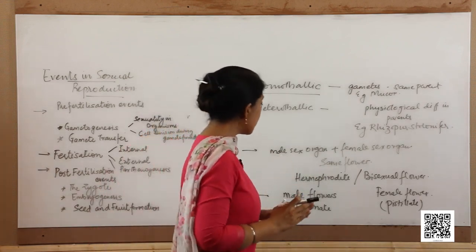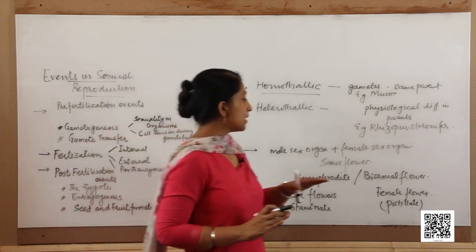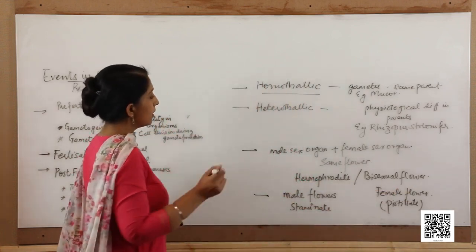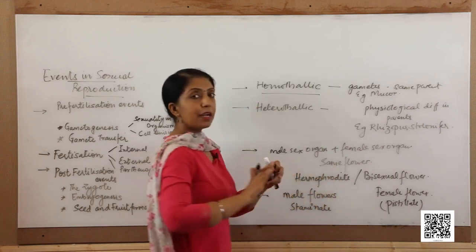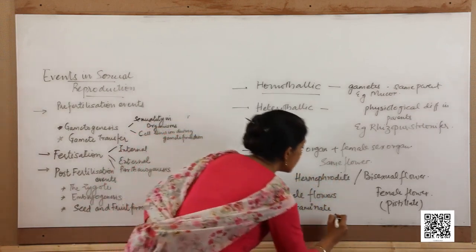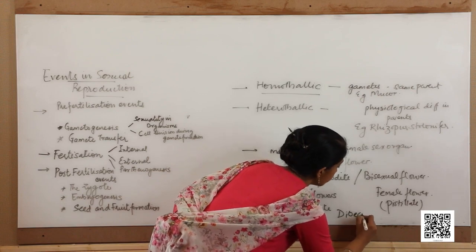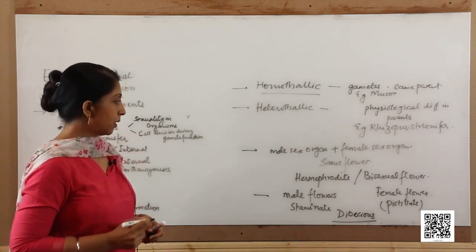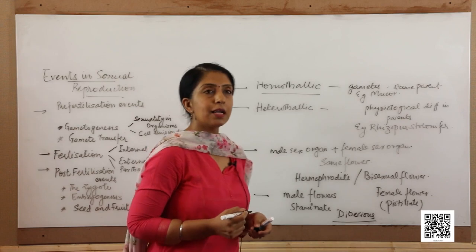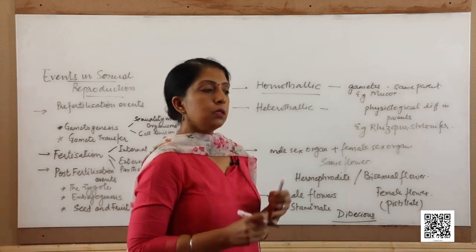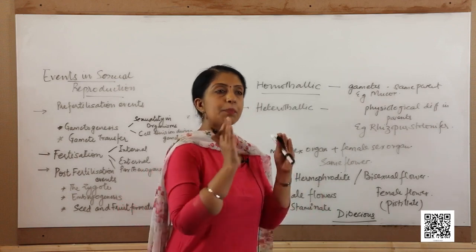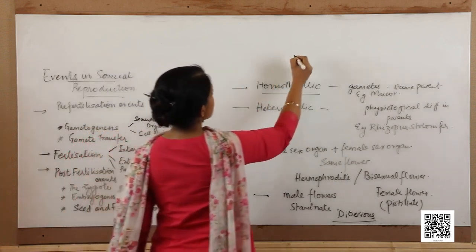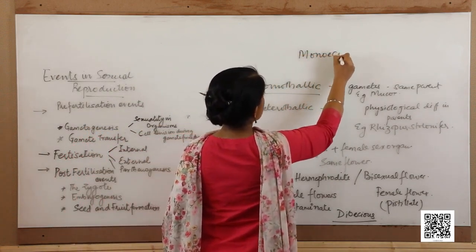The male plants only bear the male flowers and the female plants bear the female flowers. Such a condition, where the male and the female flowers are borne by different plants, is called dioecious, or unisexual flowers. On the other hand, there are other plants like cucurbits in which the same plant bears separate male and female flowers. Those kinds of plants are called monoecious.